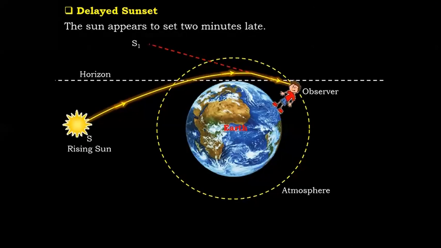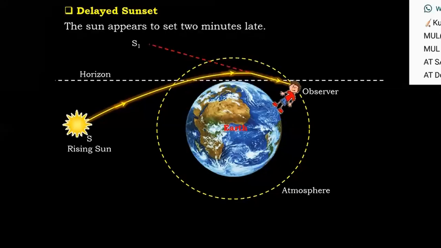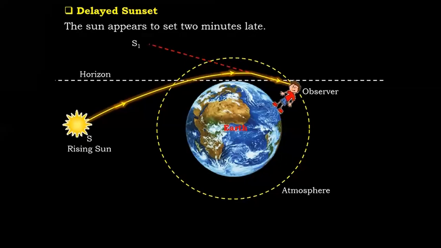The pillars of the Taj Mahal, domes of the Taj Mahal, अपनी straight है, लेकिन they are not straight. They are slightly inclined. Again, it is because of refraction that we are able to see them straight. There are so many more amazing examples of refraction, but obviously we don't have to study all of them. If you want more examples, you can Google. But for now, in our syllabus, we have only these 3 examples. The examples are: first, the bottom of the swimming pool is raised. Second, twinkling of stars and not twinkling of planets. And the third example is advanced sunrise and delayed sunset.